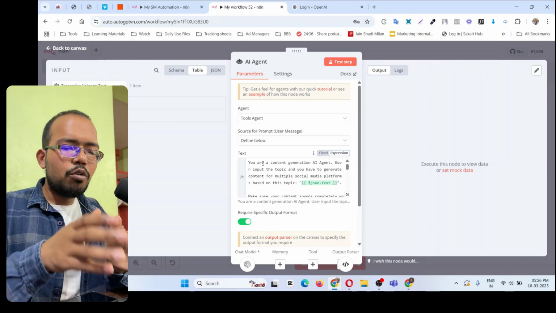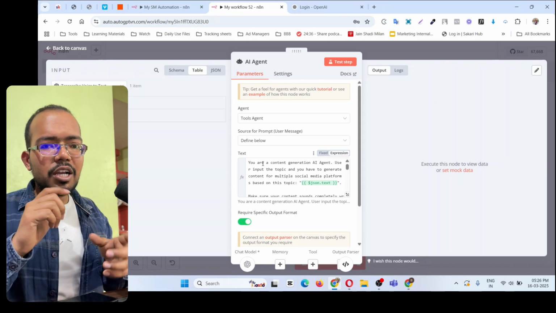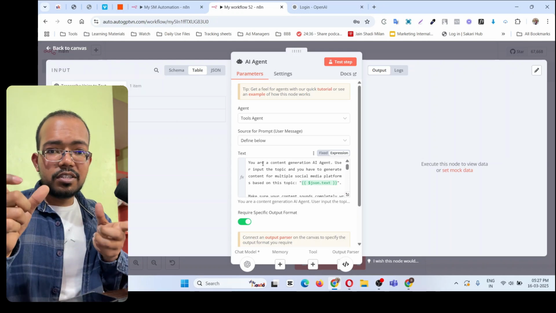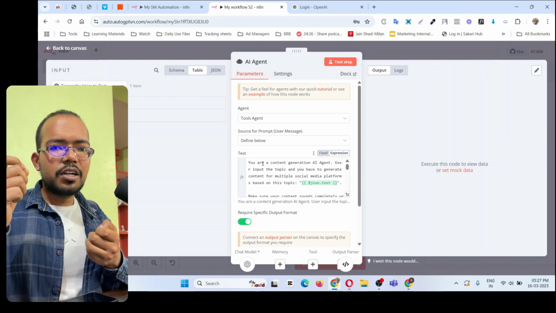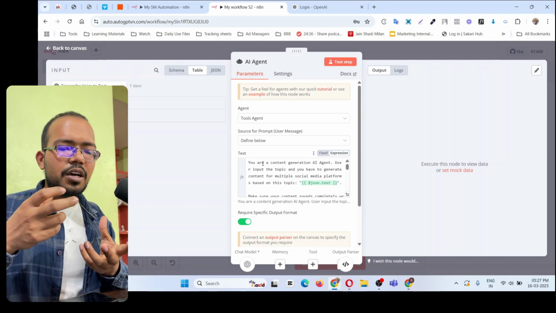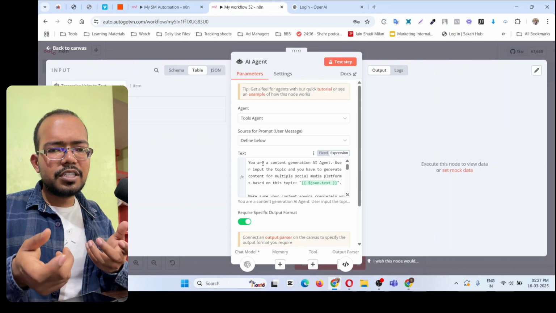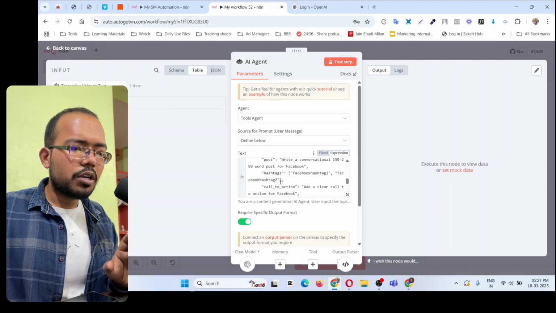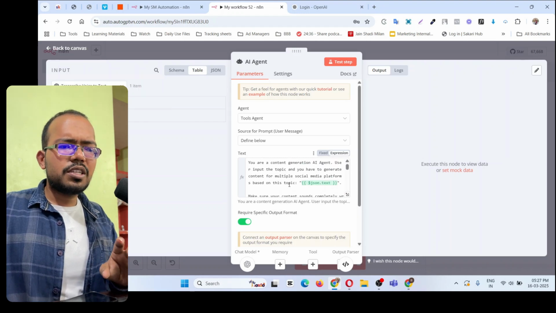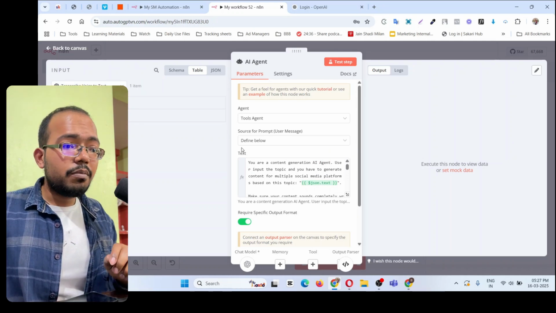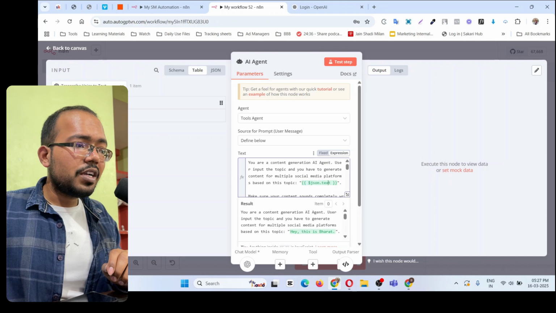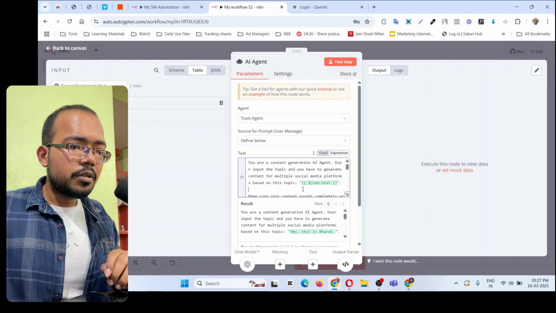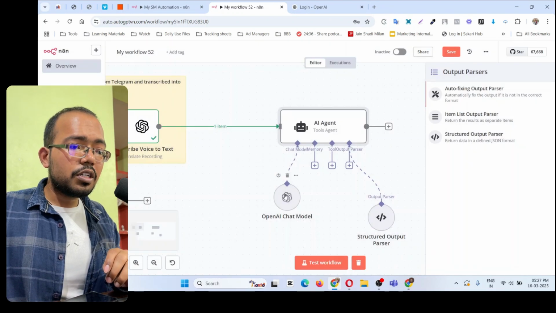So I asked it like, you act as a content creation AI and you have to generate the content for LinkedIn, Instagram, Facebook, Twitter based on a proper format. Like you have to generate the content, this much keywords, this much text, and contain hashtags, contain emojis for Instagram, contain hashtags or keywords for LinkedIn, or like that. So I basically describe how I want the input and everything over here. You can simply type it in English, whatever you type. And this file, this is the text file that we copy, drag and drop from here. Same thing as we did earlier, and that's it. Now comes the OpenAI chat model.